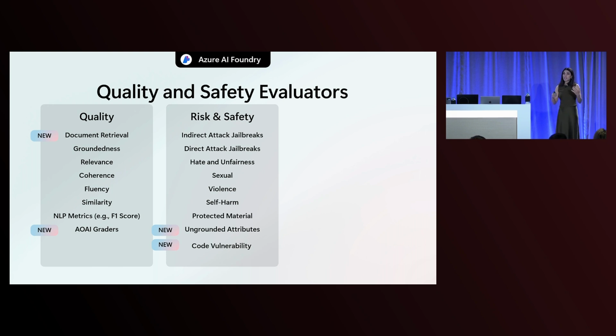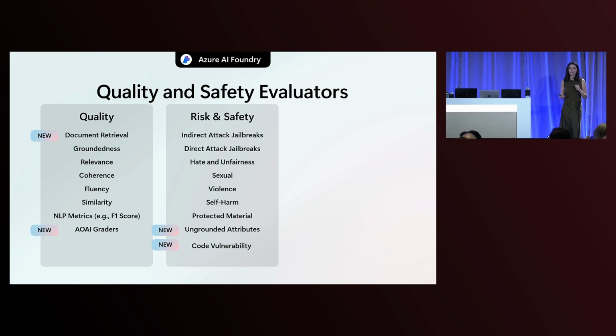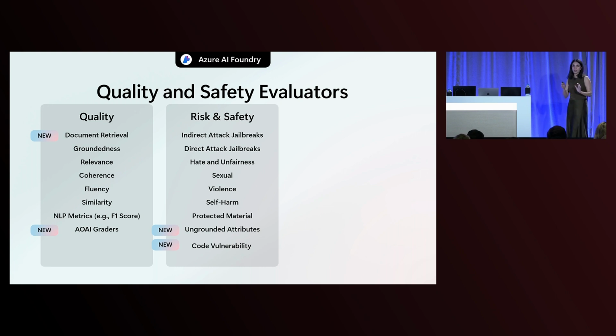But we wanted to give you a set of metrics where you can take a look at the agents and try to understand how they're doing in terms of the quality of the answers they're generating, but also in terms of the safety of the answers, whether it produces any violent content or self-harm or sexual, whether it falls for jailbreak attempts, yes or no, whether it falls for generating protected materials. And for quality, things like, is it hallucinating? Is it generating relevant answers? Is it generating fluent answers that have the right flow of the sentences, or grammatical correctness, or choice of vocabulary?